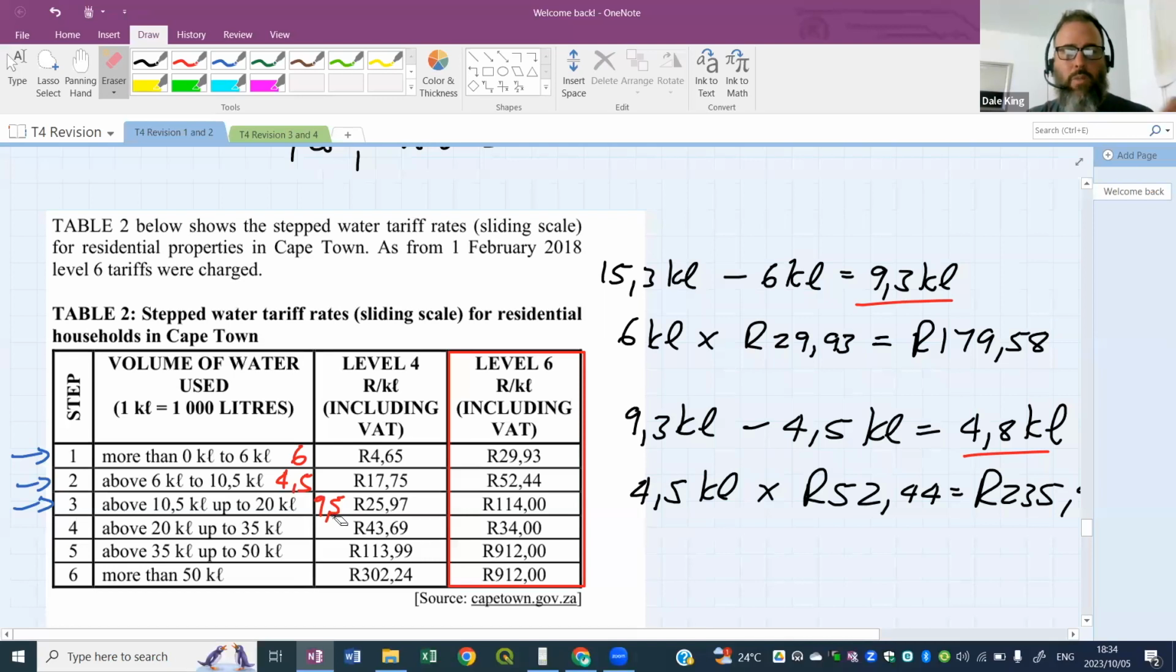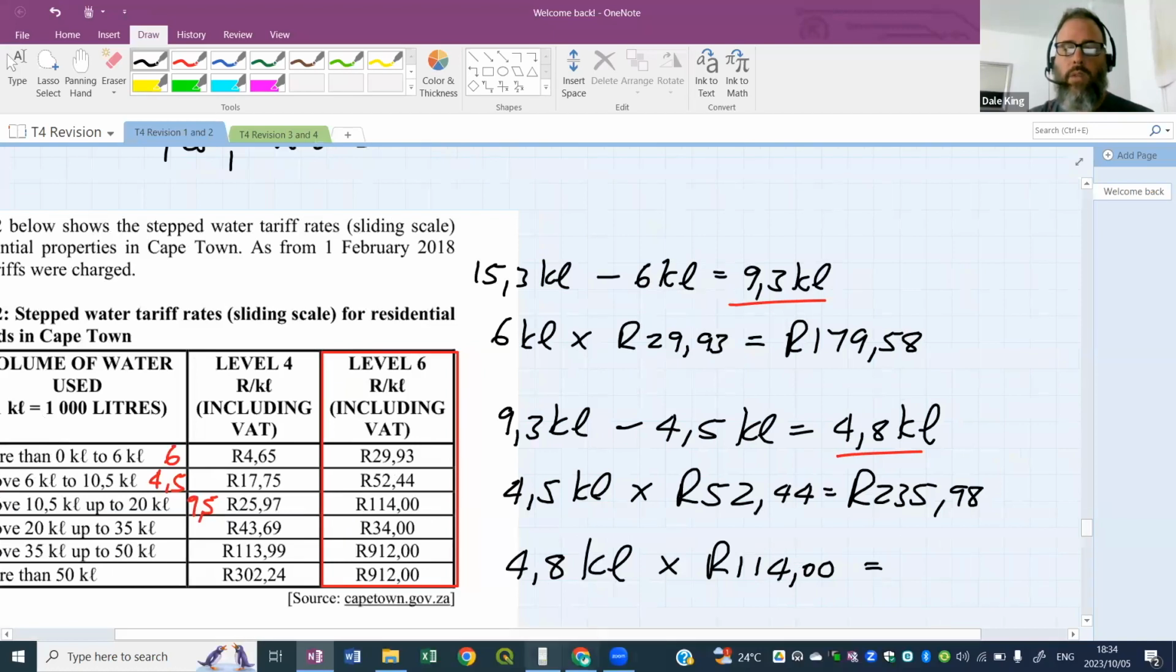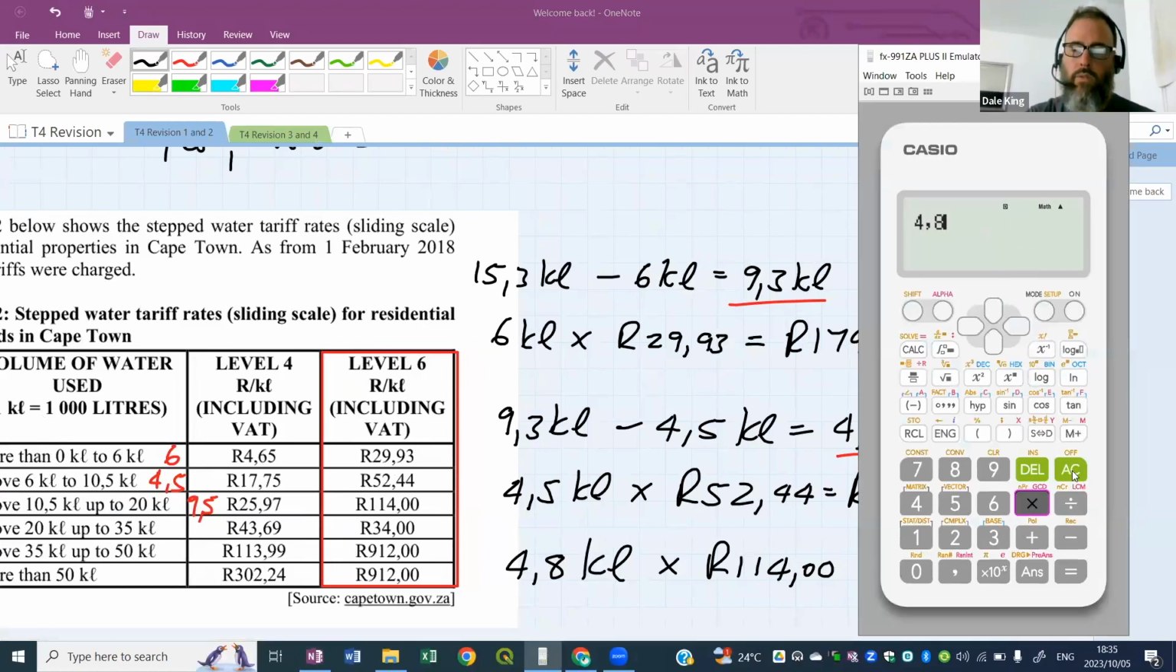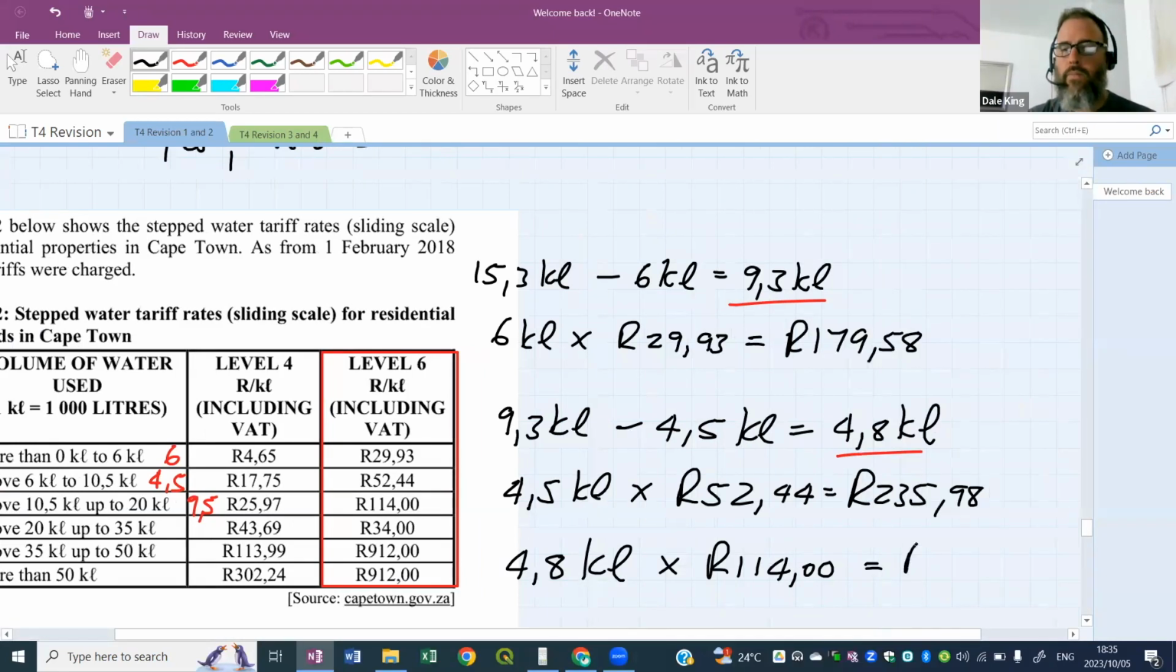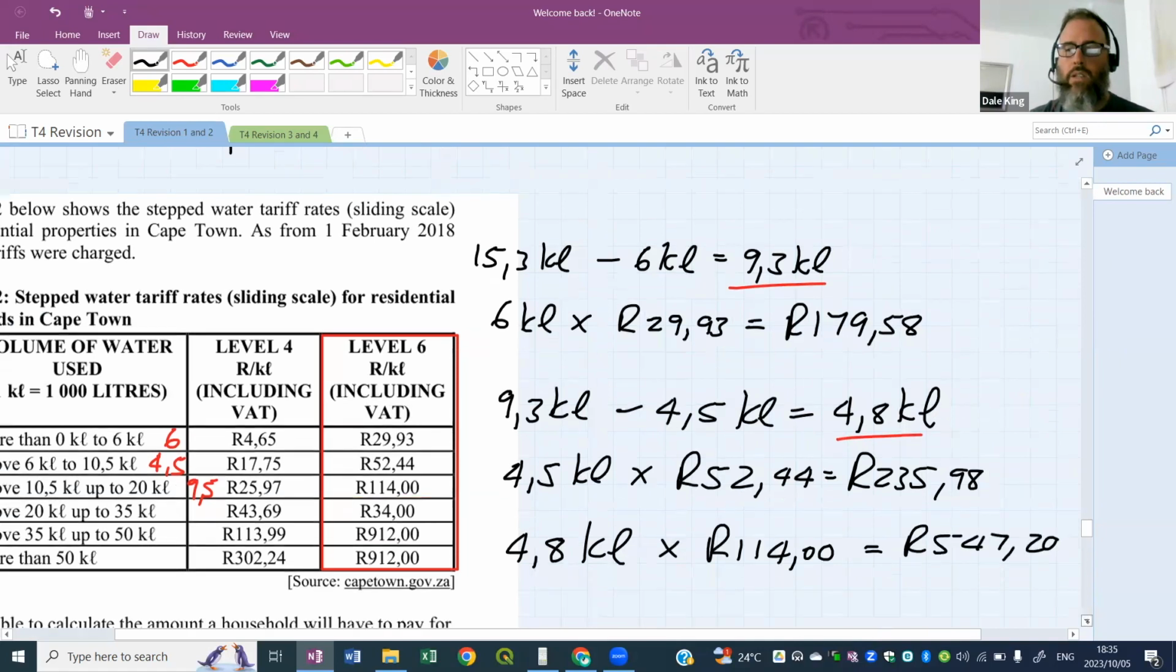Okay. And in this bracket, each kiloliter is charged at 114 Rand. How many kiloliters do I have here? I've got 4.8 remaining. So this last 4.8 is all going to be in bracket 3, and everything in bracket 3 is charged at 114 Rand. Okay. And this will give me a total of 547.2. All right, so that is the third bracket's Rand value.